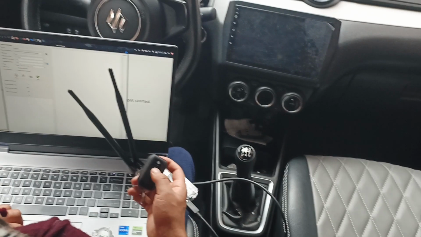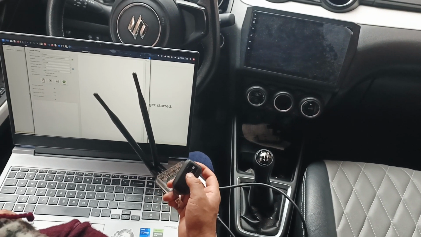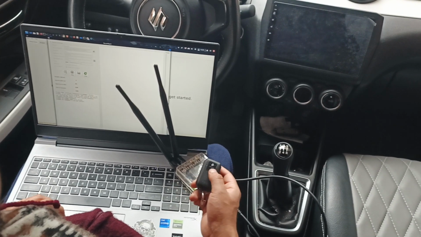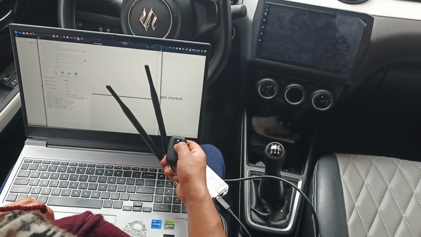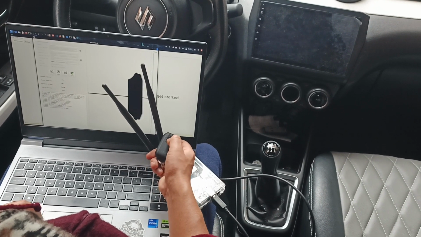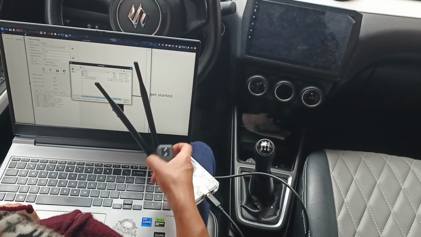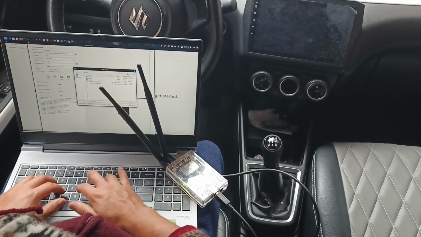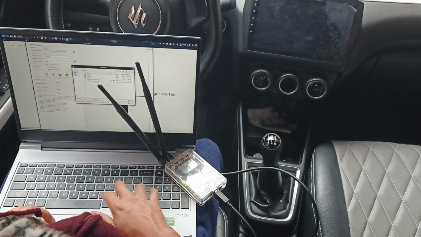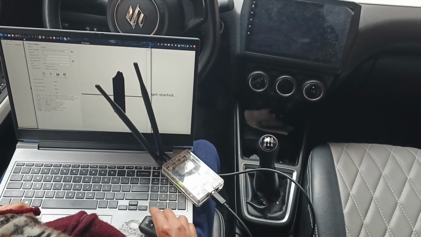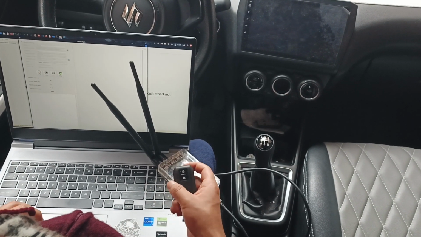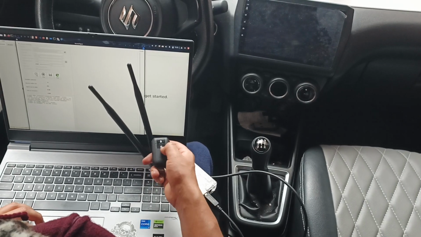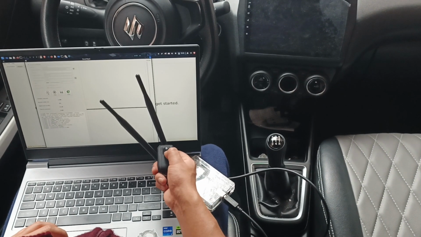So right now I am going to record the unlock signal. 1, 2, 3. I'm going to save very fast. Unlock. Perfect. After that, I'm going to record the same signal 2 times. The same unlock signal, I mean.